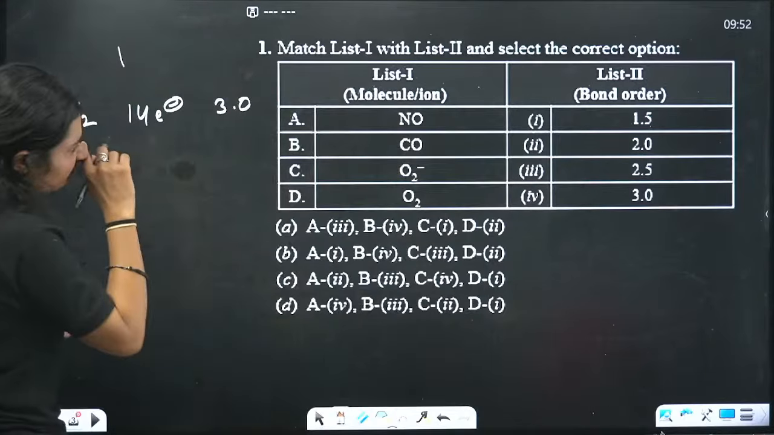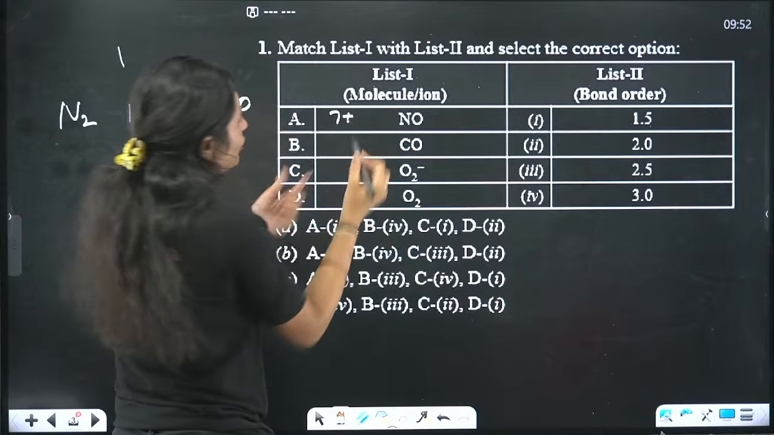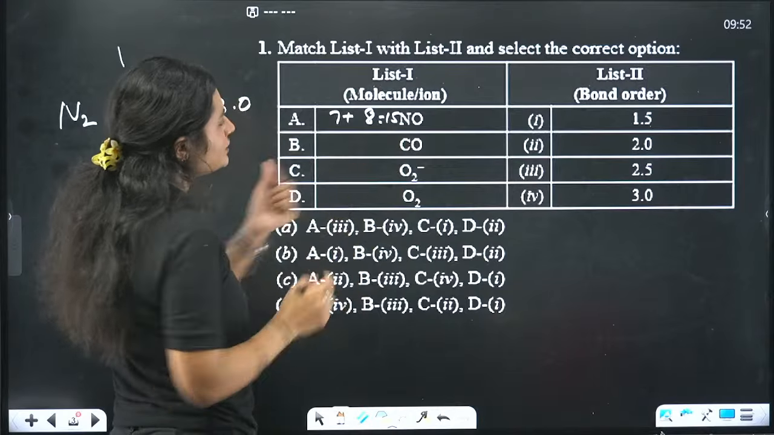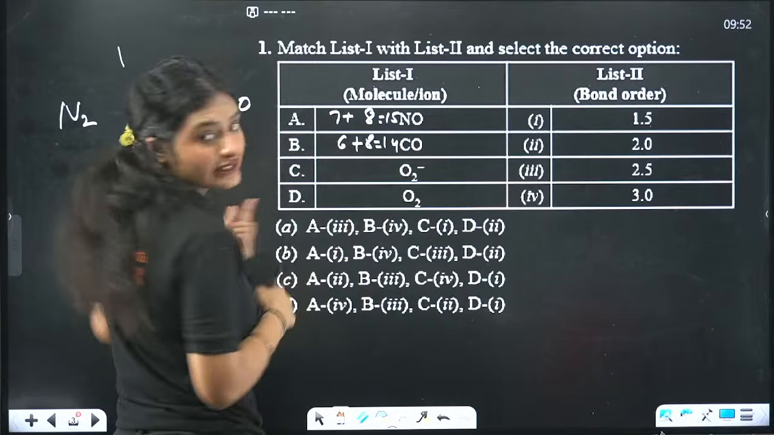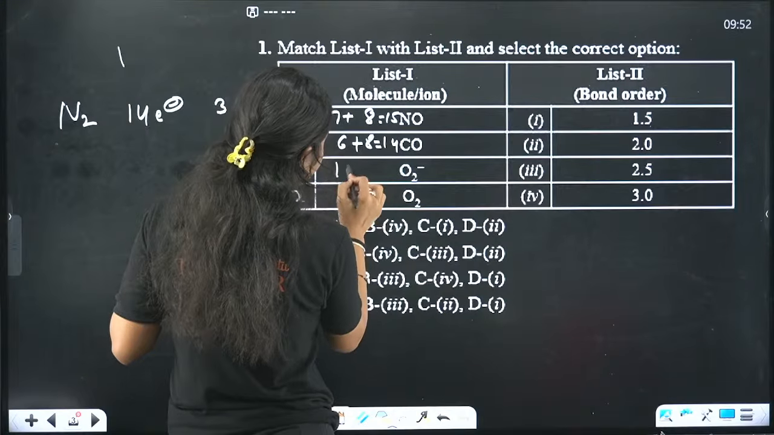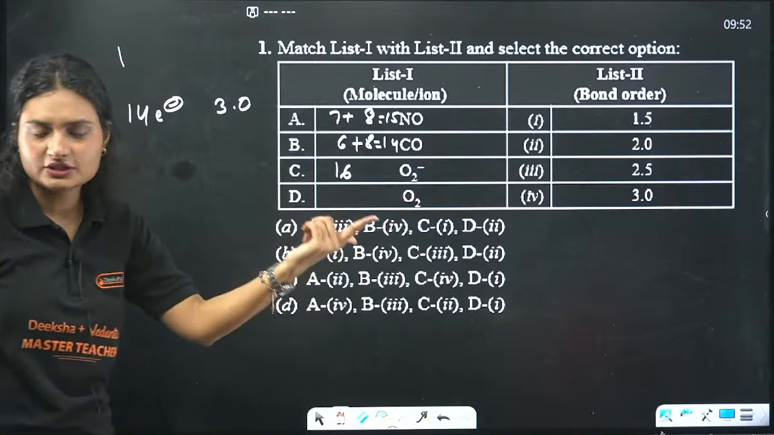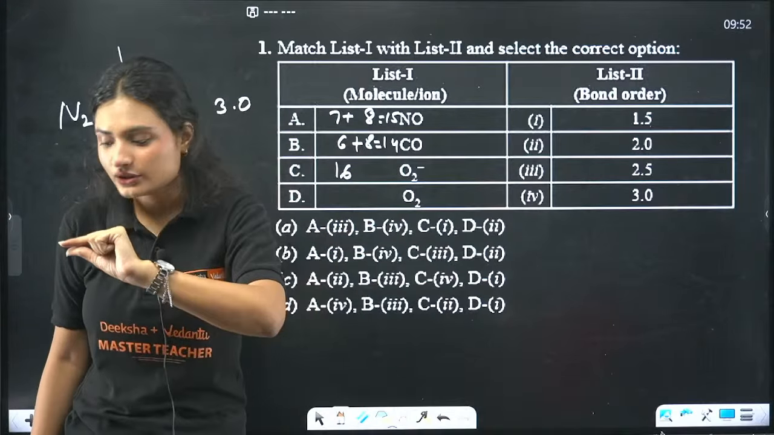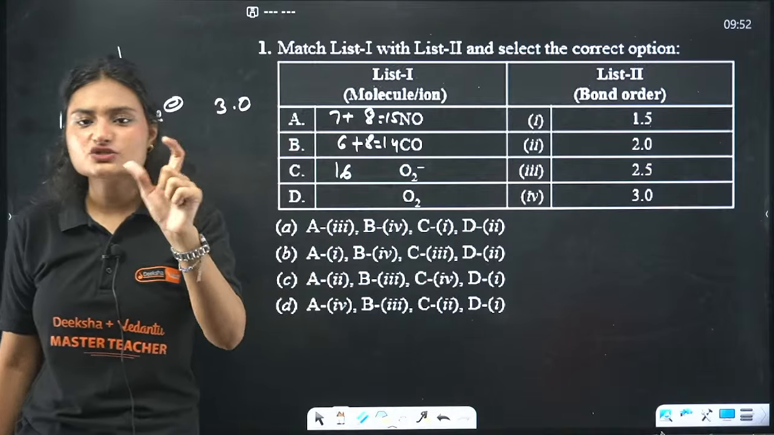Let's see here. Nitrogen has how many electrons? 7. Oxygen has 8 electrons, so that is 15, right? How many electrons does CO have? 6 plus 8, again 14 electrons. O2 negative, is it visible? O2 negative means 16 minus negative. Whenever there is a minus, you add it, and whenever there is a plus charge, you subtract it. So whenever there is a minus charge, you add it. Whenever there is a plus charge, you subtract it.